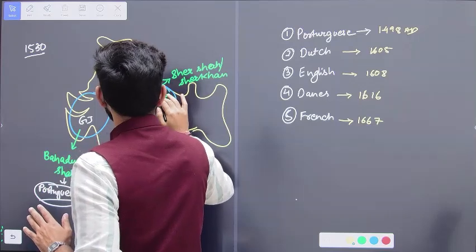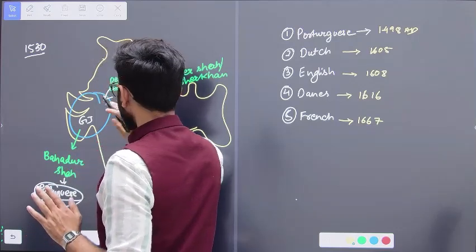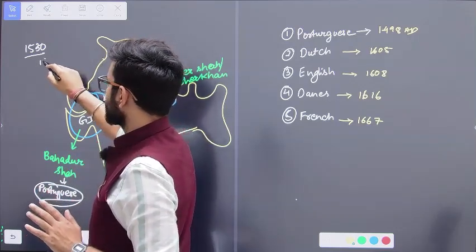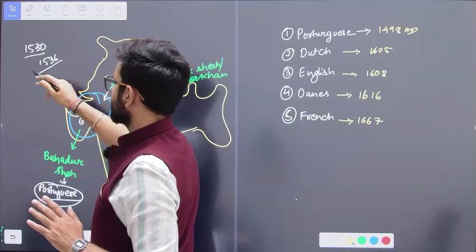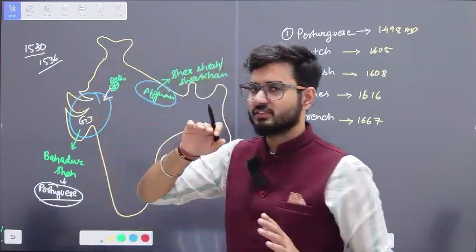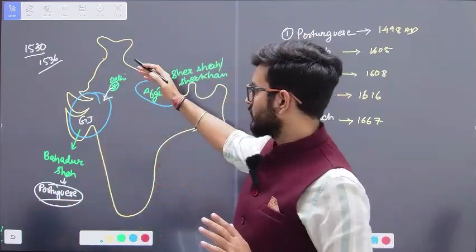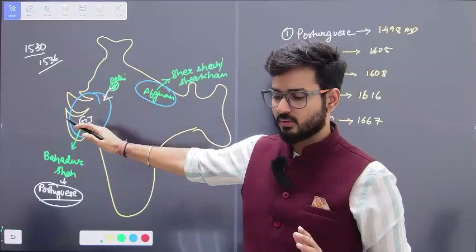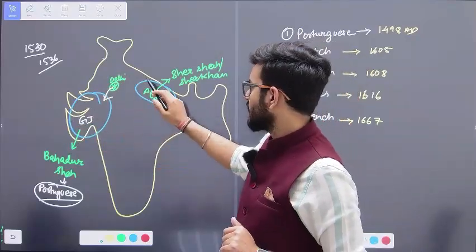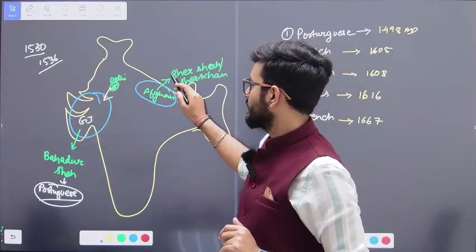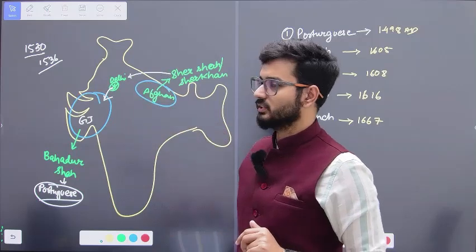After this, by 1536, 1537, Humayun is trying to expand in this particular area. But at that point of time, Sher Shah is trying to expand towards Delhi.